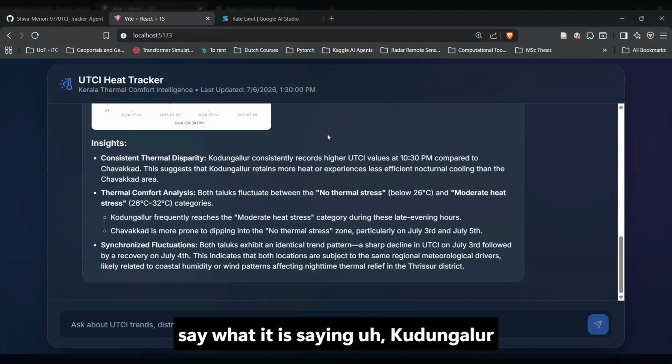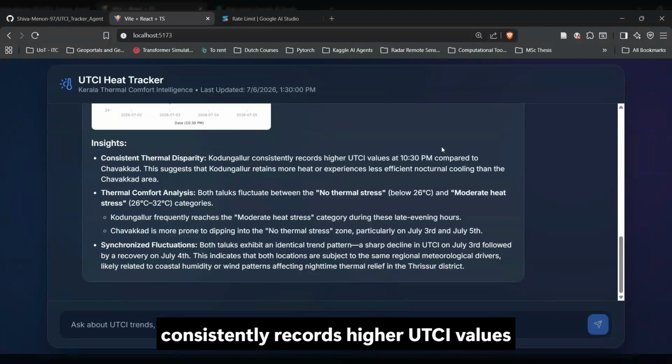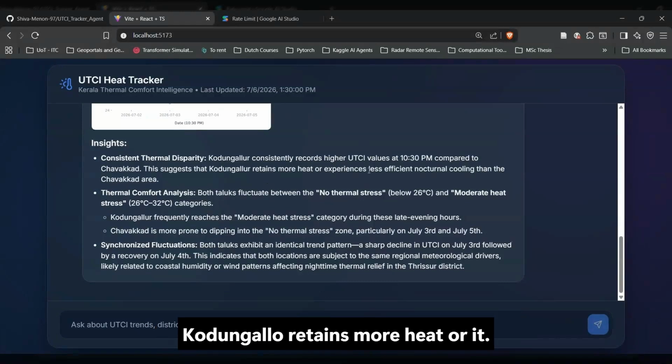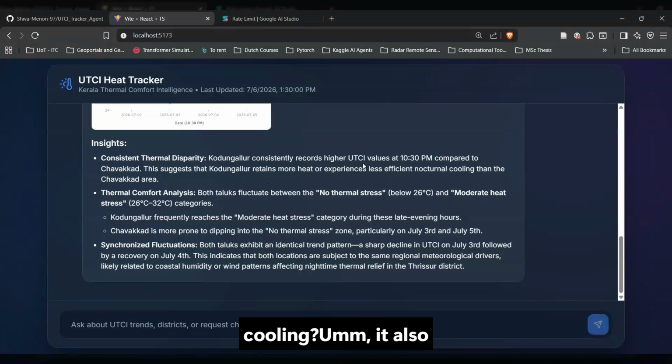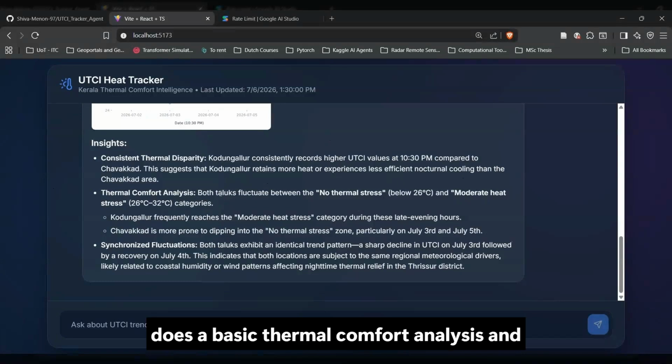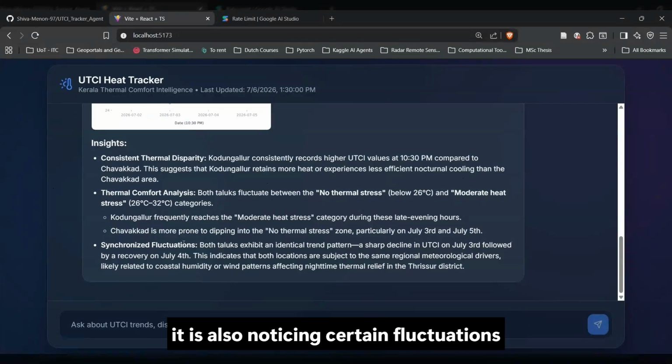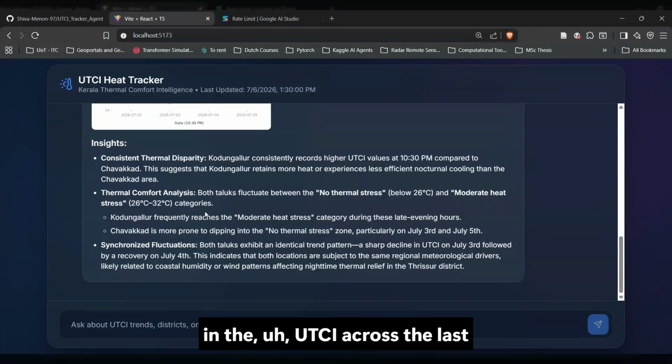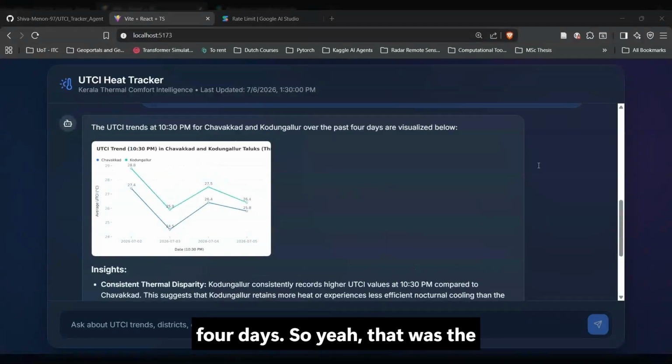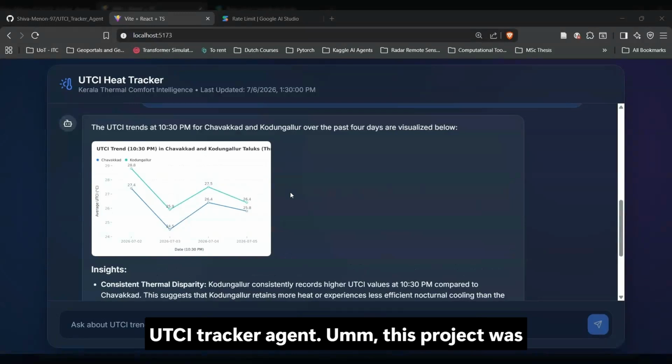Kodungalur consistently records higher UTCI values compared to Chavakad. It indicates that Kodungalur retains more heat or it is experiencing less efficient nocturnal cooling. It also does a basic thermal comfort analysis, and it is also noticing certain fluctuations in the UTCI across the last 4 days. So, yeah, that was the UTCI tracker agent.